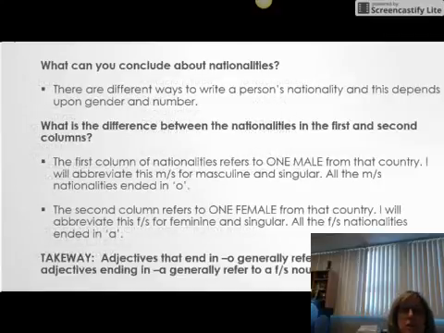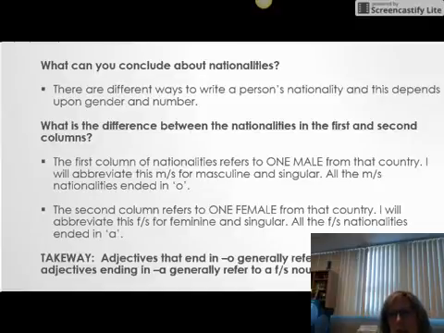Hopefully what you concluded is that there are different ways to talk about people's nationality, and that is dependent upon the gender of the individual and the number of people that you're giving the nationality for.